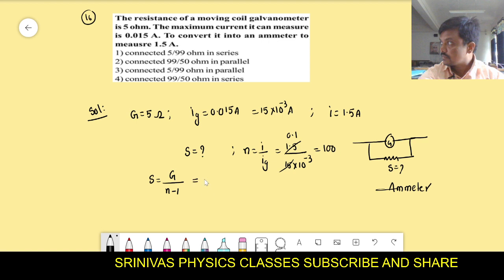Then if you substitute in G by N minus 1, the G value is 5 ohm, by N minus 1, that is 100 minus 1, so 5 by 99 ohm should be connected in parallel to the galvanometer in order to convert the galvanometer into an ammeter. Let's go for the next problem.